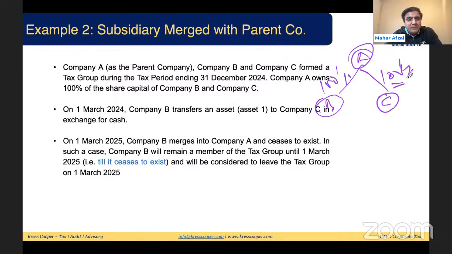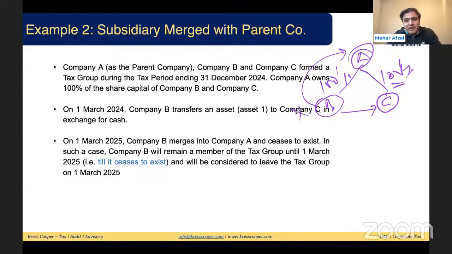In 2024, company B transferred asset 1 to C in exchange for cash. One asset has been transferred from B to C. They are part of the tax group. We have already discussed all intra-group transactions will be eliminated. In March 2025, company B merges into A and ceases to exist. So B has merged with A. There is no existence of B now.